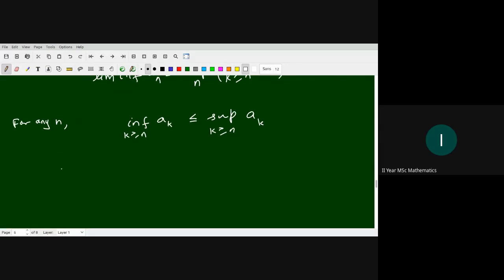So not only this, for any two integers n, m, the infimum of a_k for k greater than or equal to n is always less than or equal to the supremum of a_k for k greater than or equal to n. We take two different indices and the infimum is always less than or equal to the supremum.